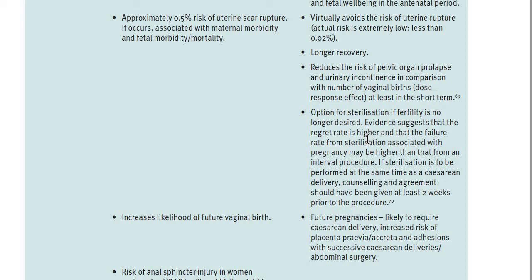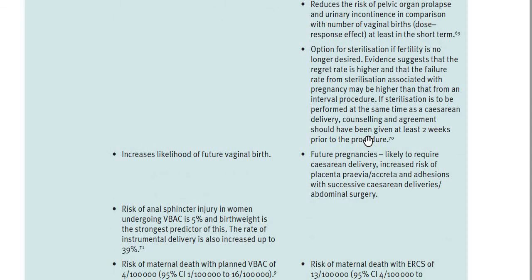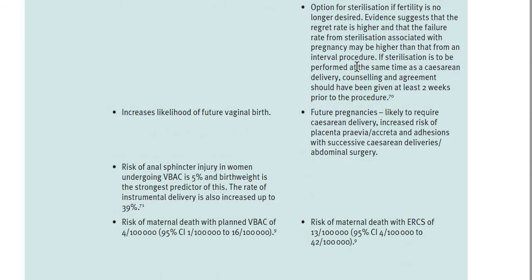Then if they are seeking sterilization at the same time, they should be counseled appropriately. Why is it so? Because they should give consent freely and at least 2 weeks before the procedure, because if we are doing the BTL in this emergency scenario, the regret rate is going to be very high.